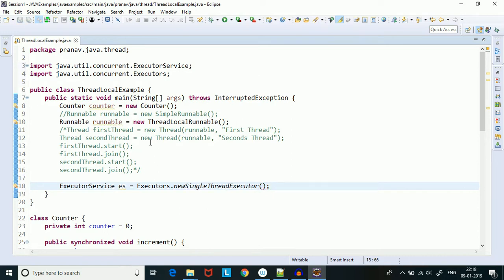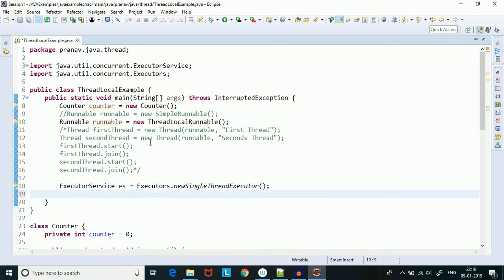So why I am actually creating a single thread executor is I want to actually reuse the same thread for running both the tasks, and I want to show what issues that cause.